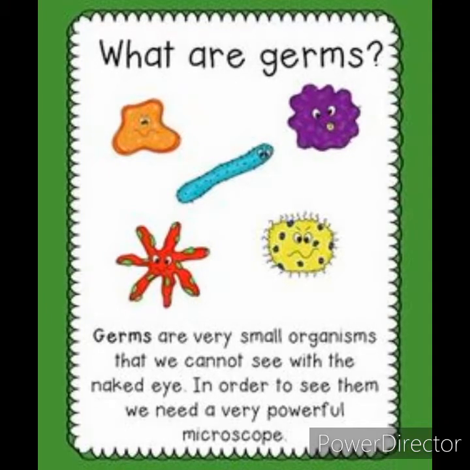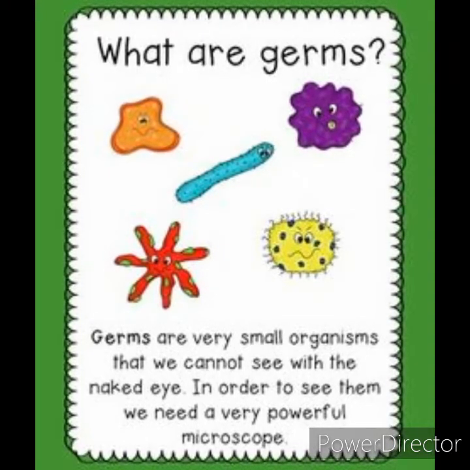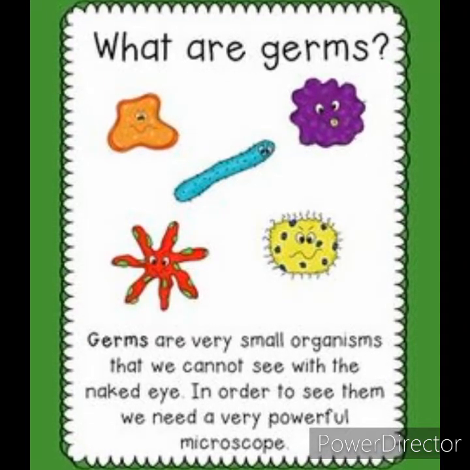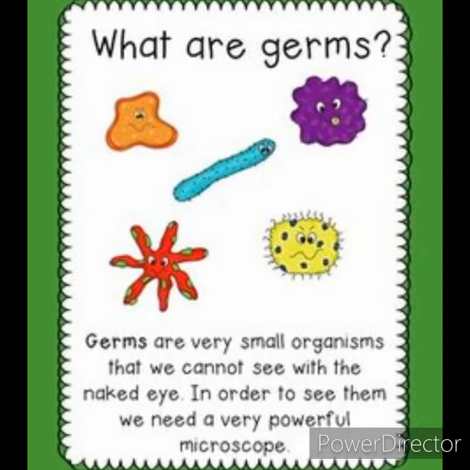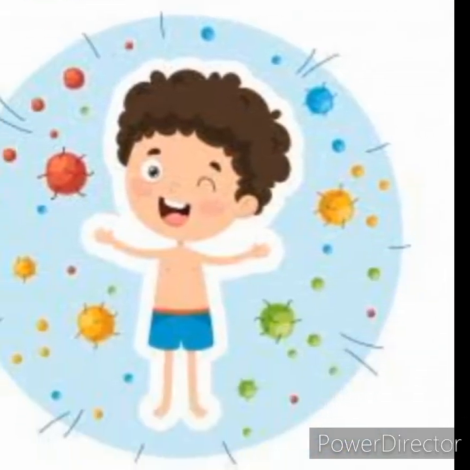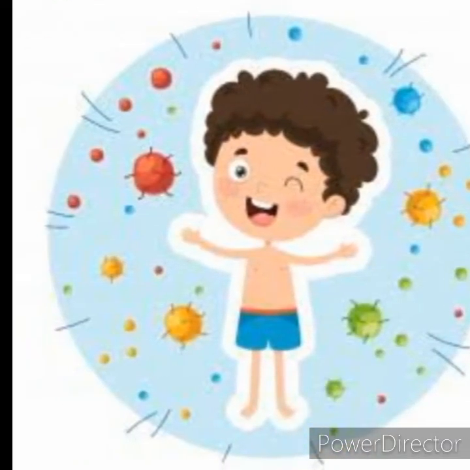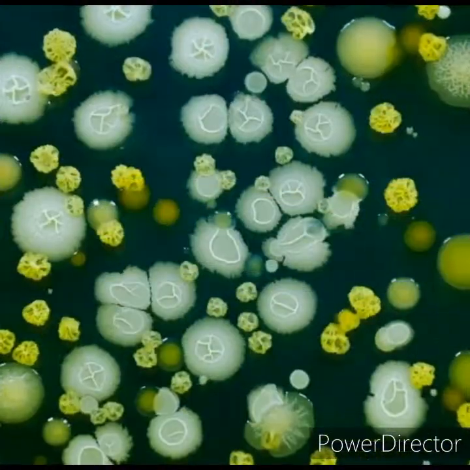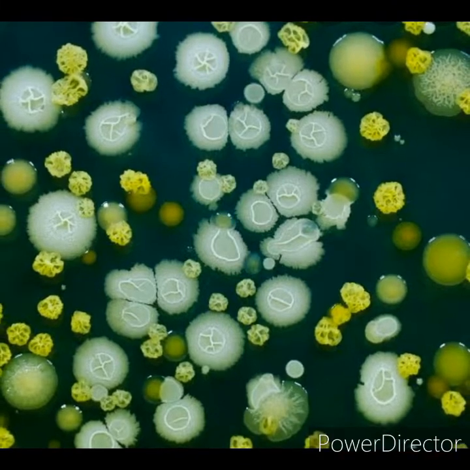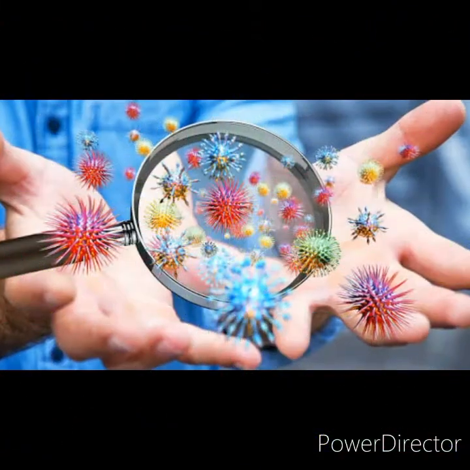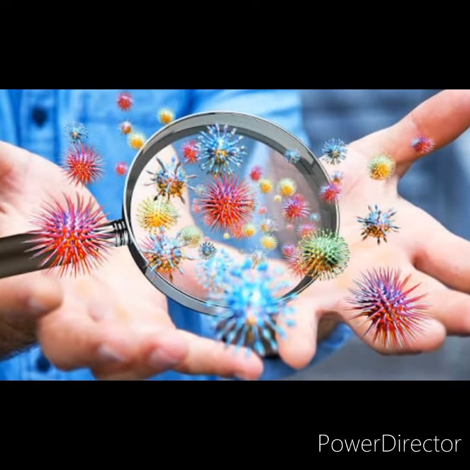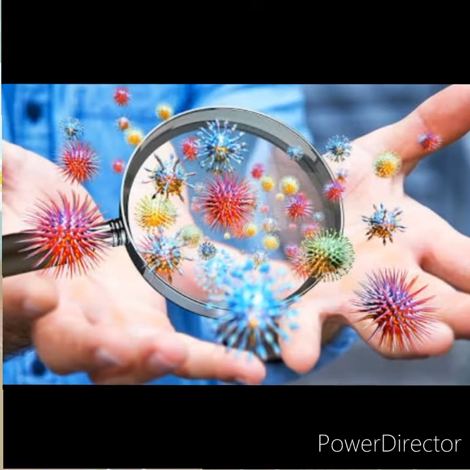Microscopic means very small, very tiny worms which we cannot see with our eyes, but they are present everywhere around us. So these tiny worms or organisms present everywhere and can't be seen with our eyes are known as germs. And in Hindi, germs are called as kitanu.